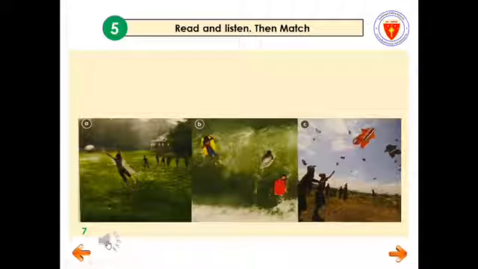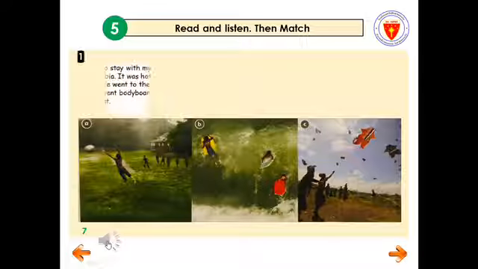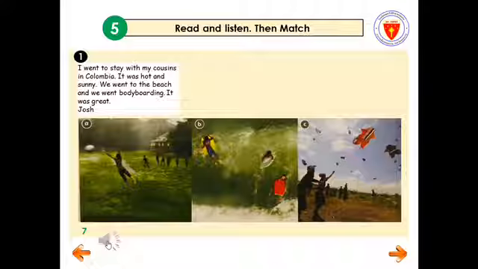Student's Book, Seasons and Weather, page 7. 5. Read and listen, then match. Where did you go on summer vacation? 1. I went to stay with my cousins in Colombia. It was hot and sunny. We went to the beach and we went bodyboarding. It was great. Josh.